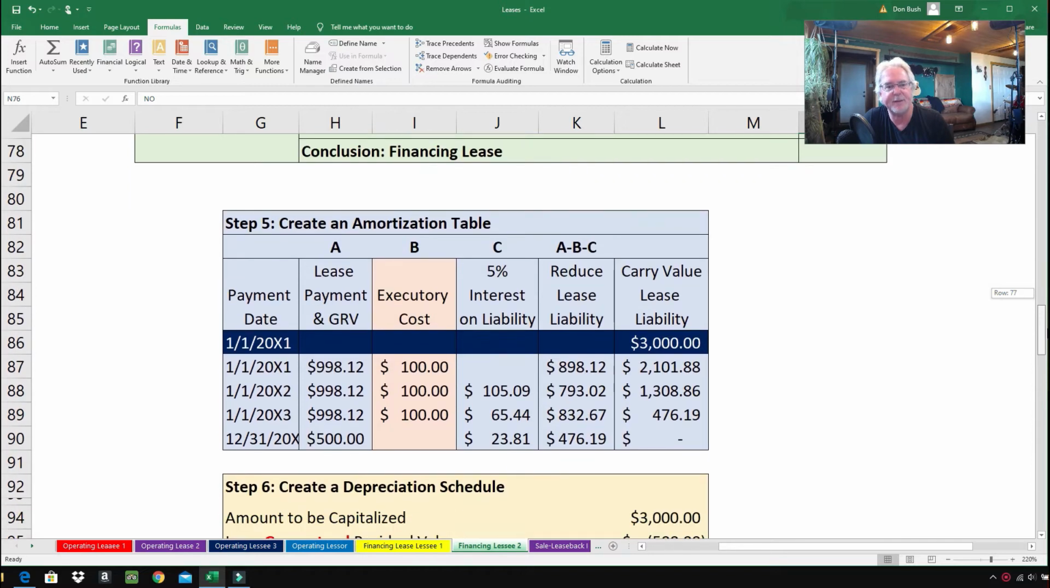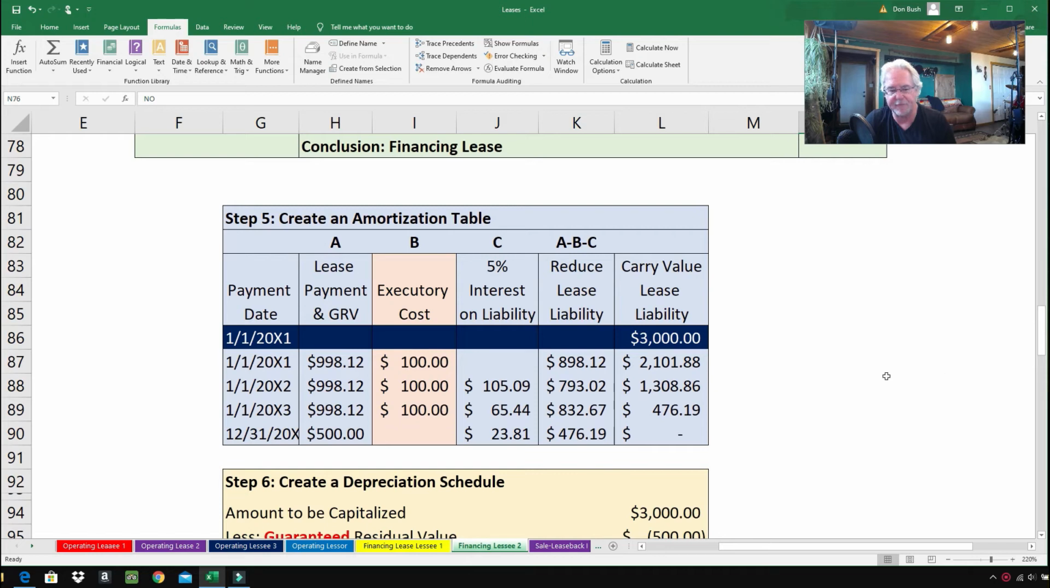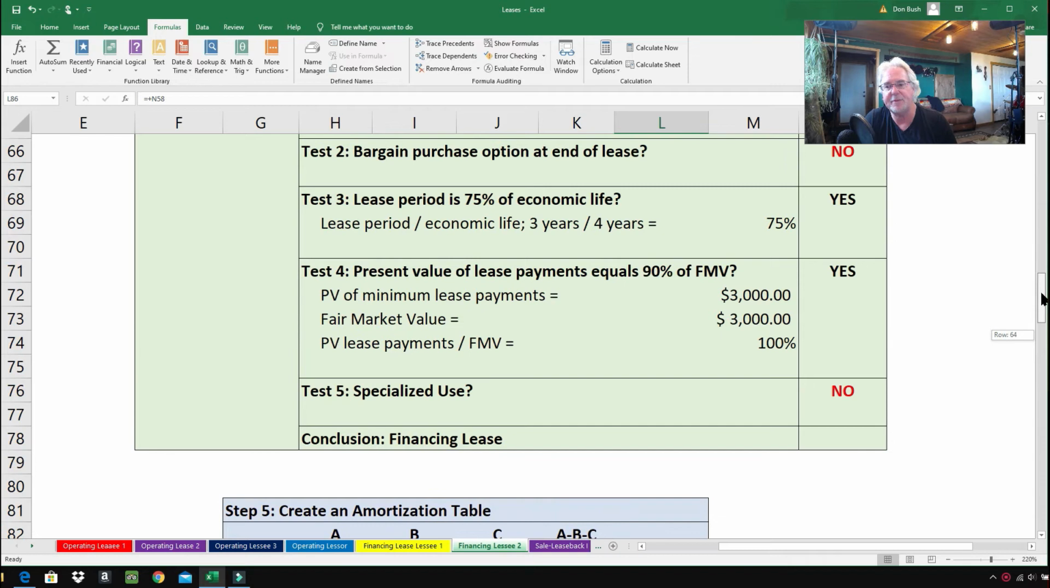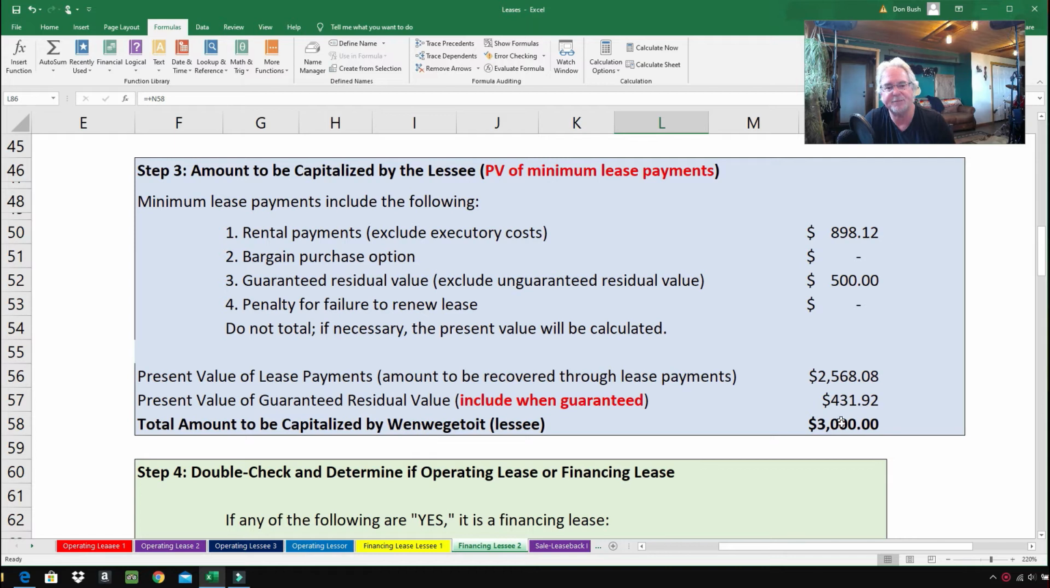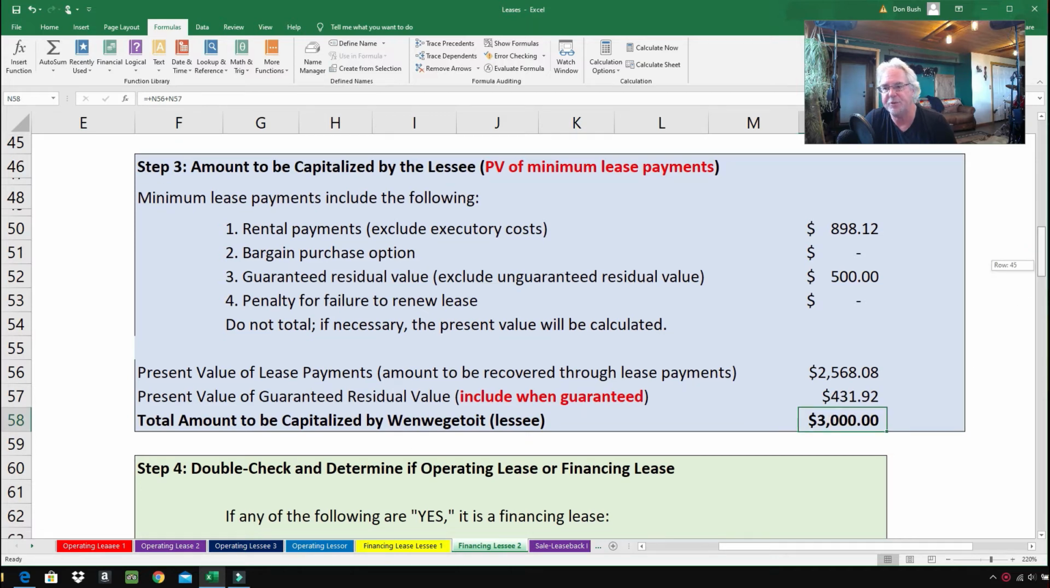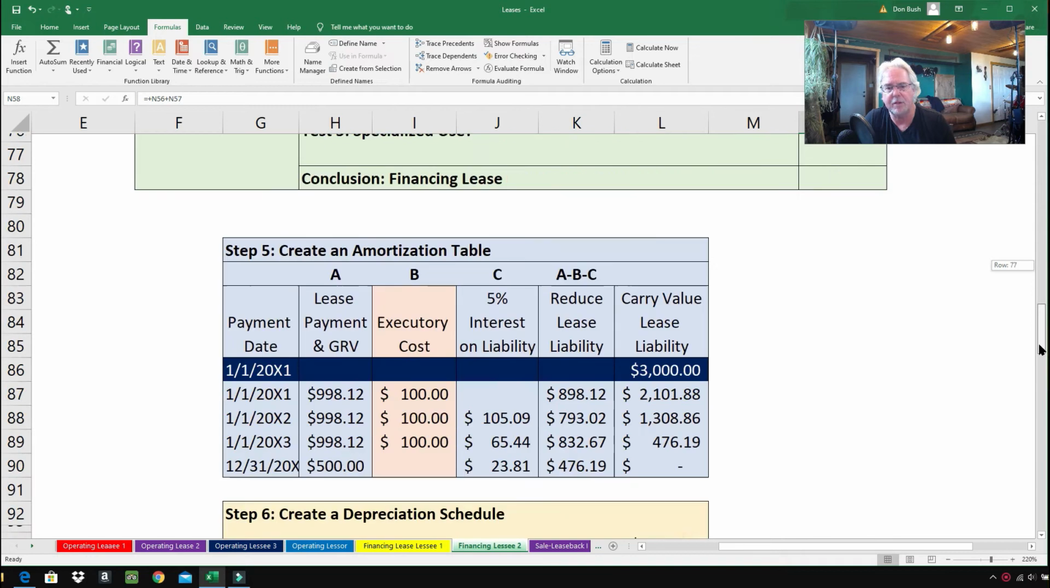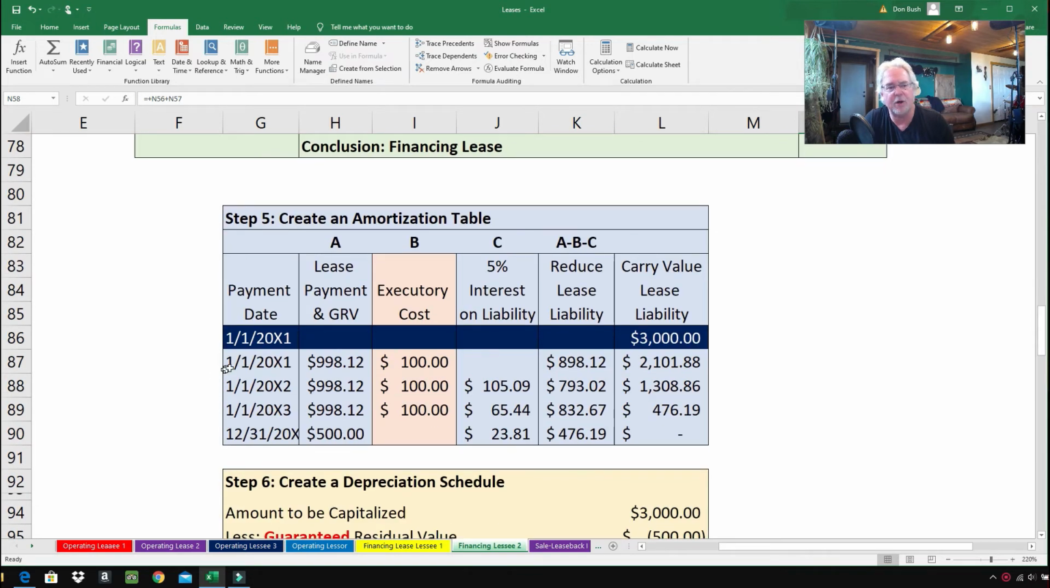Now the amortization table is going to be a little bit different too. So here we go. What I've got on the first line here is the date 1-1-2001. This is the date that the lease is signed, at the beginning of the lease. And the carrying value of the lease liability is $3,000. That is also the amount of the capitalized asset. So amount to be capitalized by When We Get to Construction, $3,000. So that's where that number comes from.